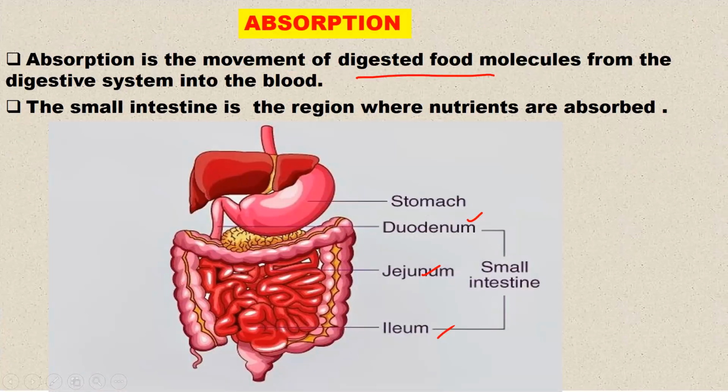I've seen questions where they bring in the large intestine also, for absorption of water. That is the colon part, absorption of water from undigested food. But mainly, where there is much absorption taking place is actually in the small intestine. So in the small intestine there is much absorption compared to the colon. Whatever remains is what is absorbed in the colon.